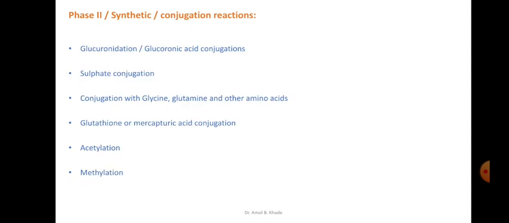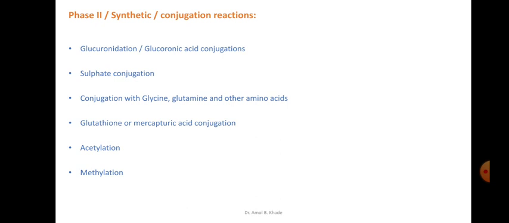Now in today's session we will be discussing mainly the phase 2 reactions. Phase 2 reactions are also referred to as synthetic or conjugation reactions. Mainly we can see in these phase 2 reactions that conjugates are formed, and these conjugates either convert the active drug to an inactive metabolite or produce a more hydrophilic metabolite so that it can be eliminated from the body.